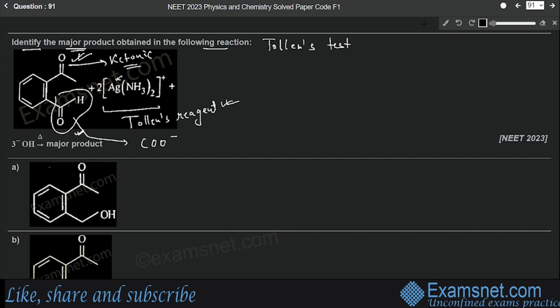thus giving a silver mirror appearance. Okay, so let's see what will be the final products. Here we have a benzene ring, here we have a ketonic part which will remain unaffected, and here this aldehydic part will get converted into COO minus. Okay, it will get oxidized to carboxylate ion, plus we will get silver mirror, so 2Ag, because Ag+ ion has been reduced to pure silver, plus water will be there and ammonia will also get separated. So the major product is this one.